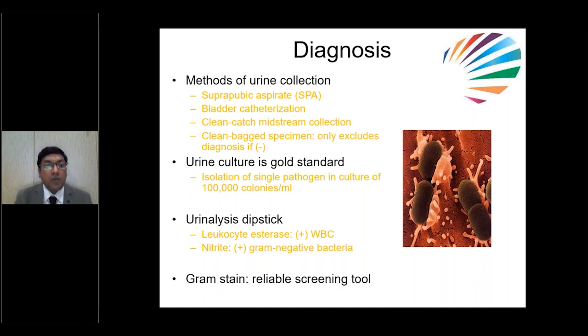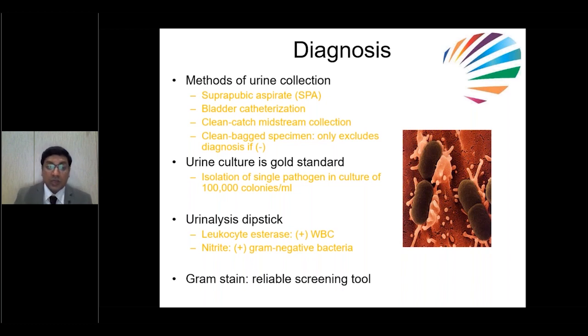Urine culture is always the gold standard to diagnose UTI. Isolation of a single pathogen in culture, if count is more than 10 to the power 5, is suggestive of urinary tract infection. In simple urine analysis, presence of leukocyte esterase and nitrite also gives information about urinary tract infection.